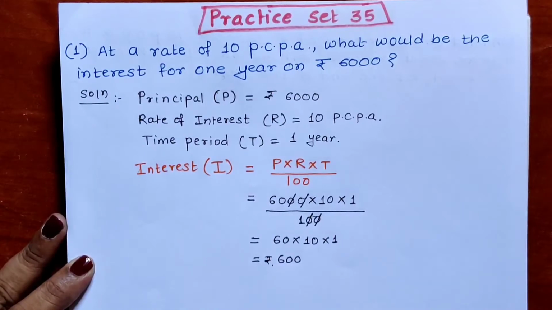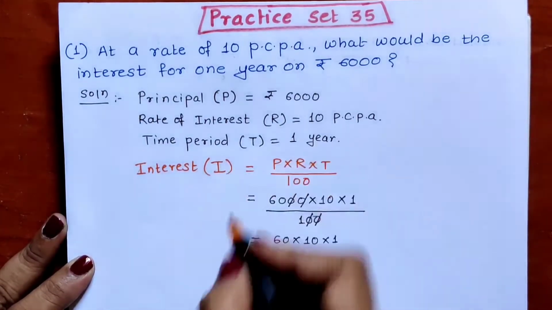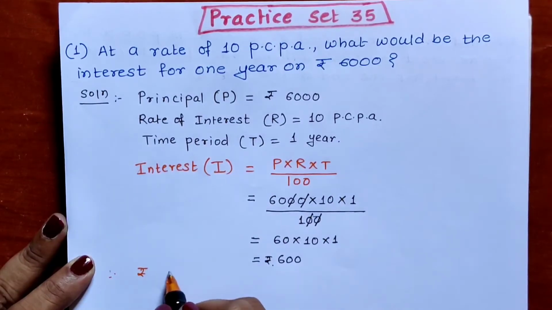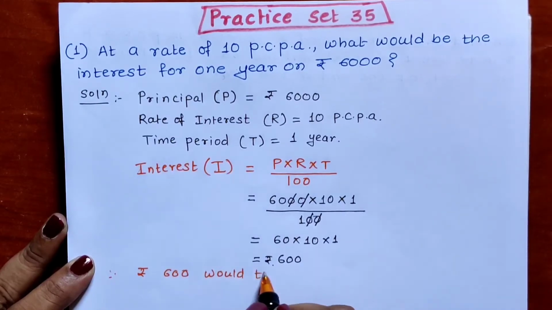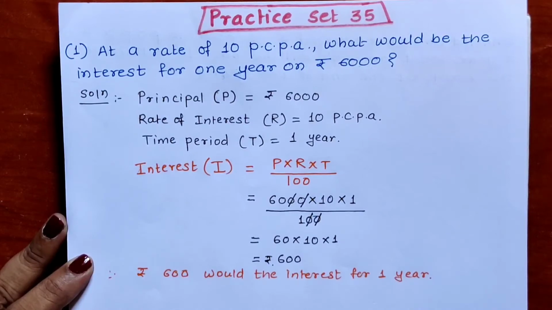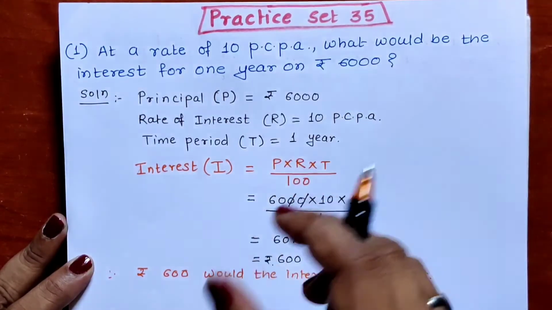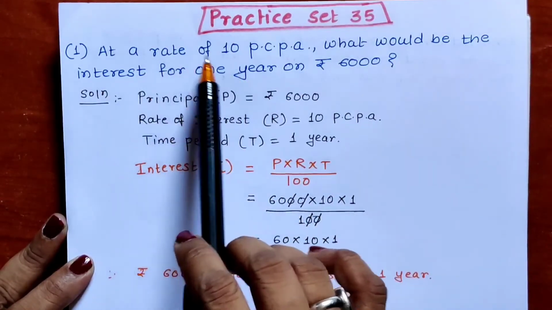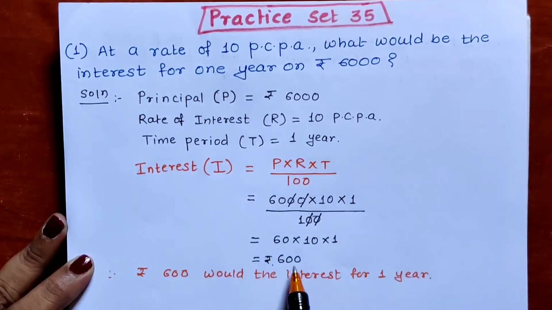So we write the answer statement. Therefore, rupees 600 would be the interest for 1 year. Finish. In this way, by applying the formula, immediately we can calculate interest. If 6000 rupees is kept for 1 year at the rate of 10 PCPA, we can get interest of rupees 600. Okay, now next question.